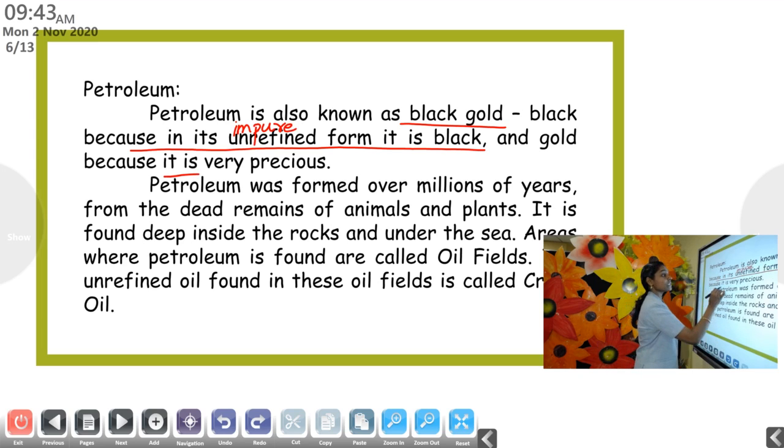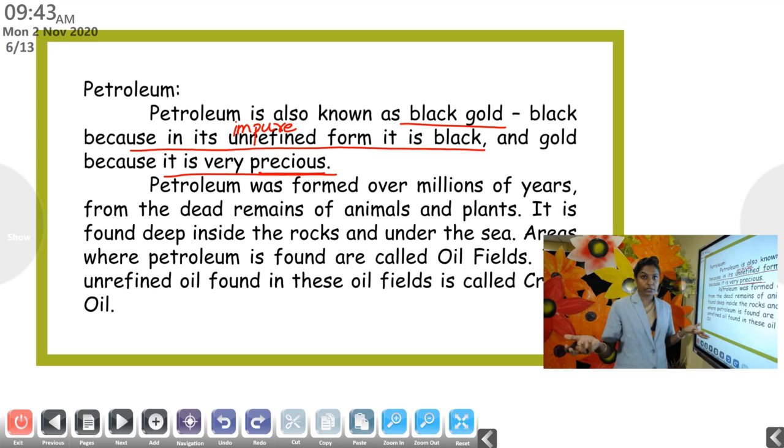And gold, because it is very precious, isn't it? Day by day the value is increasing for petrol, right? So it is very precious. So petroleum is known as the black gold. Black because in its unrefined or impure form it is black in color, and gold because it is very precious, it is very important.